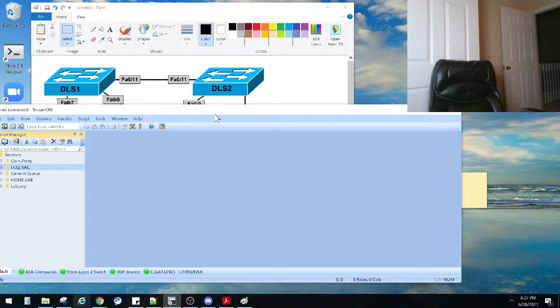Labeling and cabling. Four switches, y'all. Switch 1, switch 2, switch 3, switch 4. We gonna get this going today.